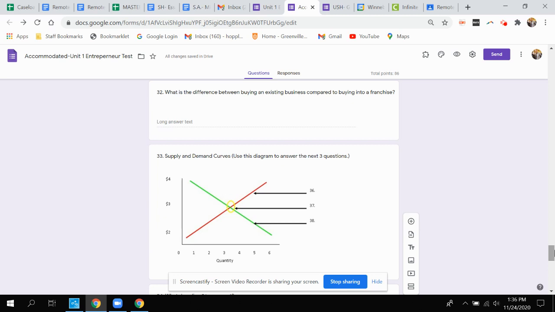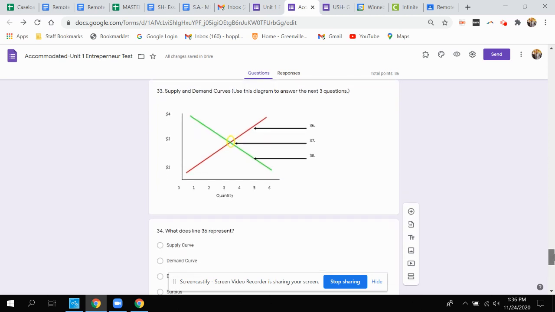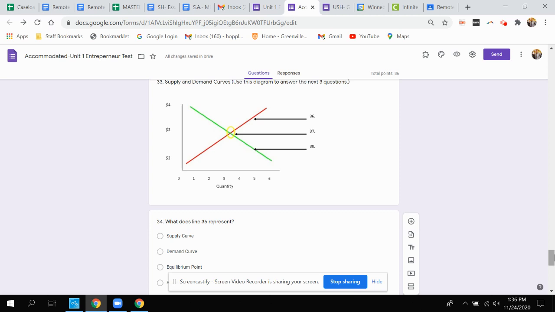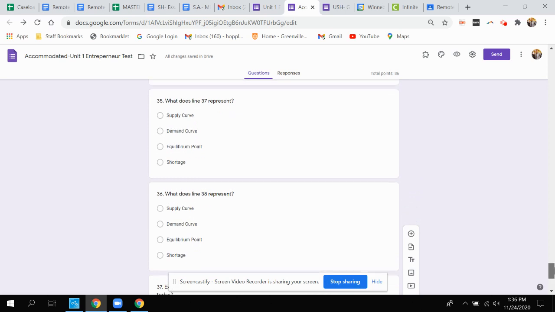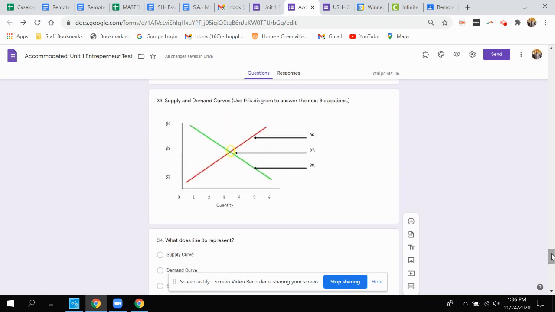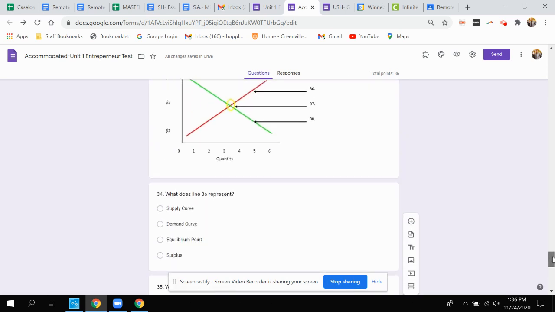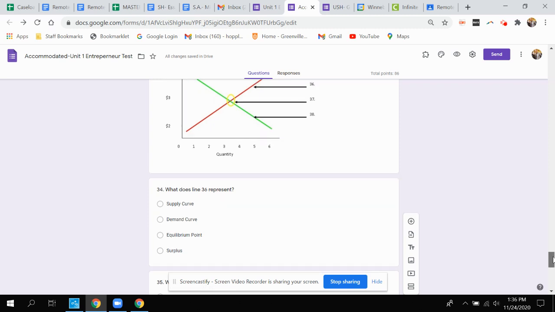Question 32, what is the difference between buying an existing business compared to buying into a franchise? For questions 34, 35, and 36, please use the picture here. Question 34, what does line 36 represent, which would be the red line? Is that the supply curve, demand curve, equilibrium point, or surplus?